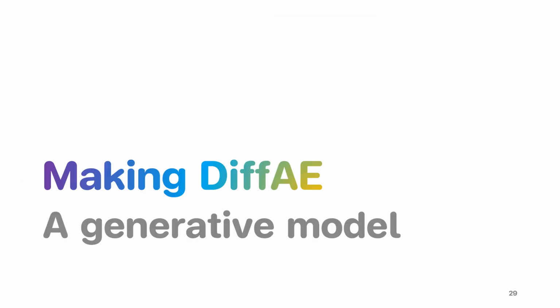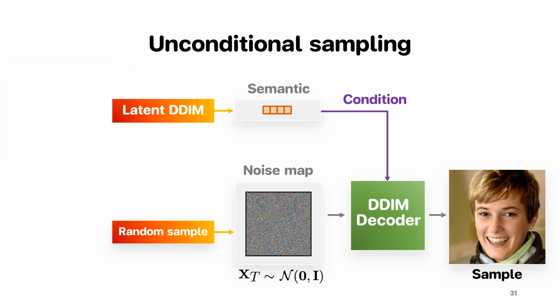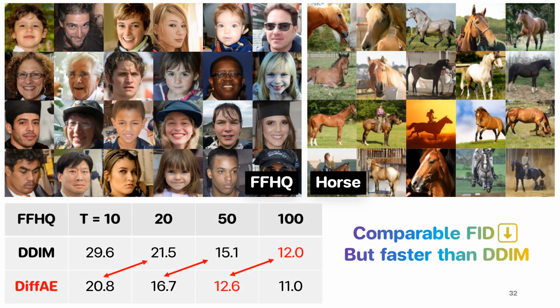As an autoencoder, DFAE is not a generative model by default, because it needs a semantic code from the input. So to sample a semantic code without any input image, we learn another DDIM to sample from the latent distribution of the semantic codes. We can now sample a semantic code and a noise map to generate a novel image. Our method produces high-quality samples with comparable FIDs while requiring fewer steps compared to DDIM across various datasets.